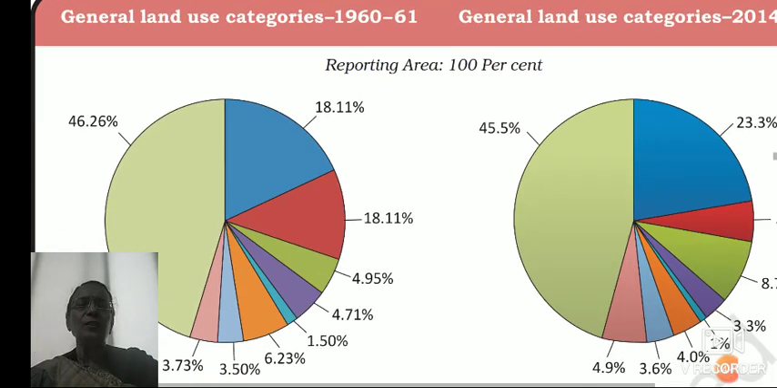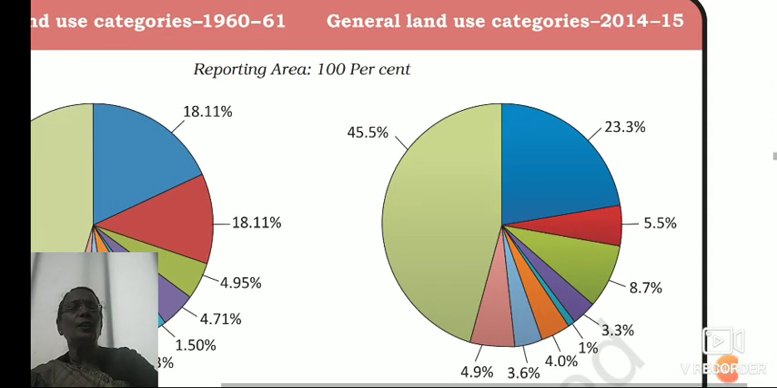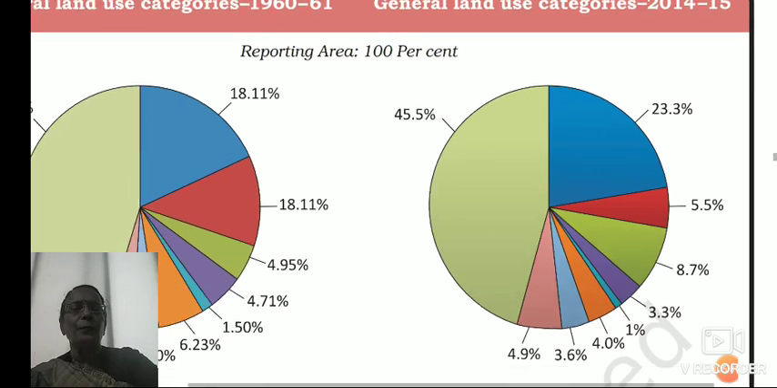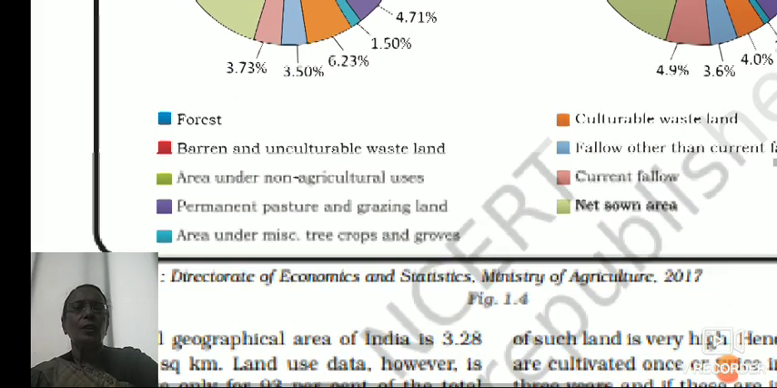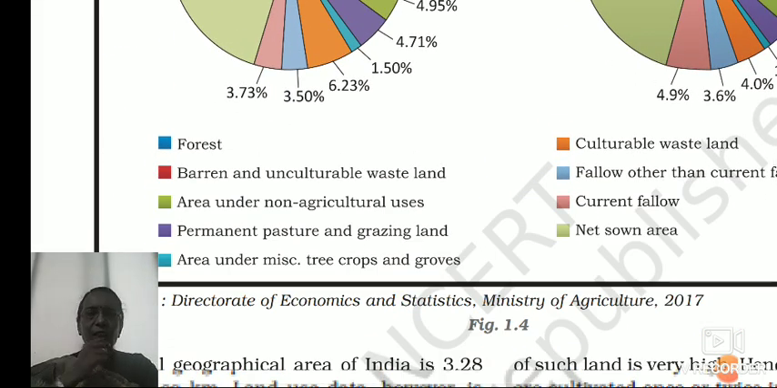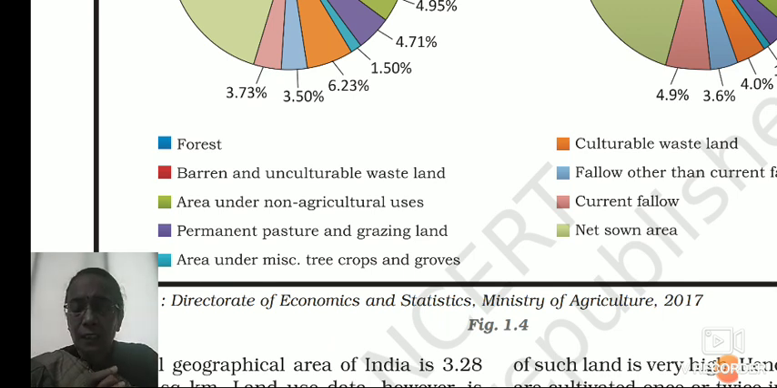So now here we have general land use categories. In the diagrams they have shown general use of categories from 1960-61 and general land use categories in 2014-15. The areas shown in blue are the forest areas, shown in red are barren and unculturable wasteland, and areas shown in green are non-agricultural areas.